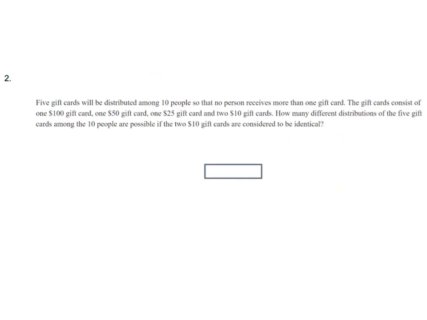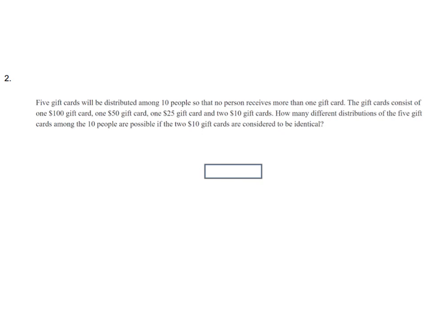Let's move to the second question. 5 gift cards will be distributed among 10 people so that no person receives more than 1 gift card. The gift cards consist of one $100 gift card, one $50 gift card, one $25 gift card, and 2 $10 gift cards. How many different distributions of the 5 gift cards among the 10 people are possible if the 2 $10 gift cards are considered to be identical?